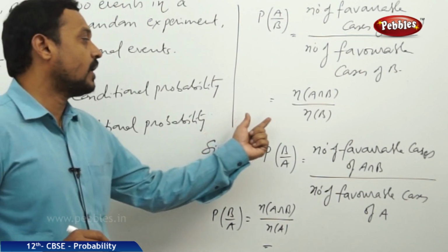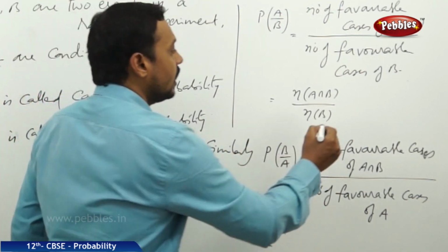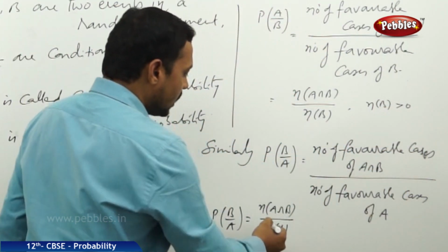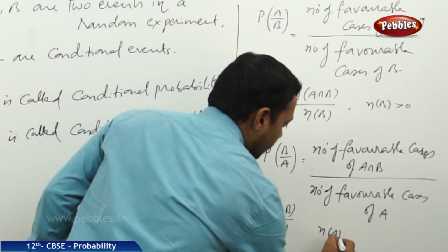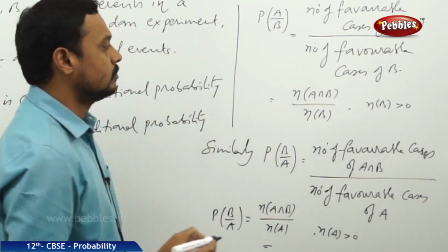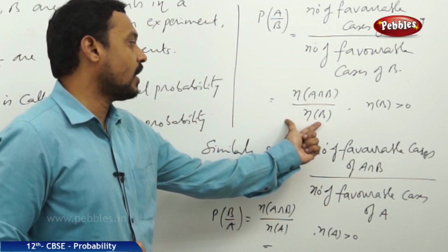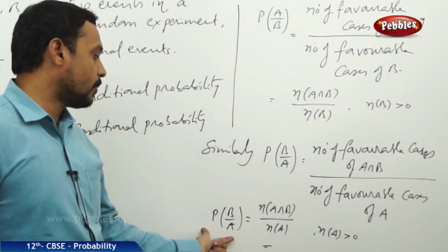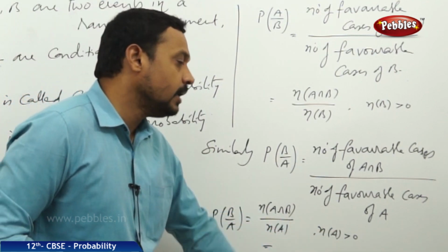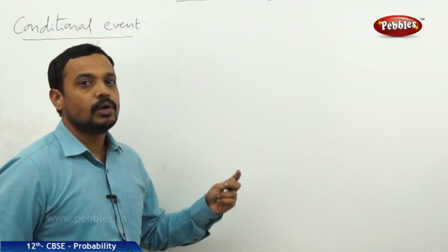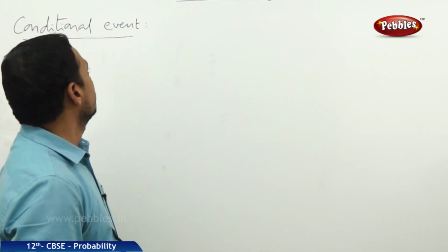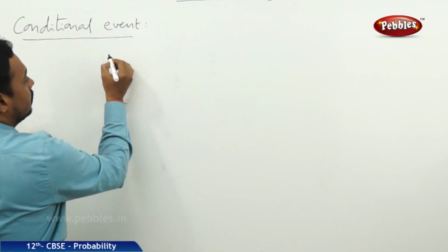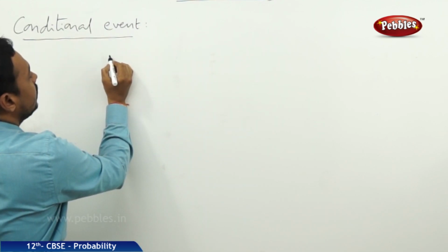But here the fundamental condition is that N of B in the above case should be greater than 0, and in this case N of A must be greater than 0. The number of elements in the favorable case B should be greater than 0 here, and for conditional probability B by A, N of A must be greater than 0. Now, we have one example. Suppose I take one random experiment, that is tossing a coin 3 times.